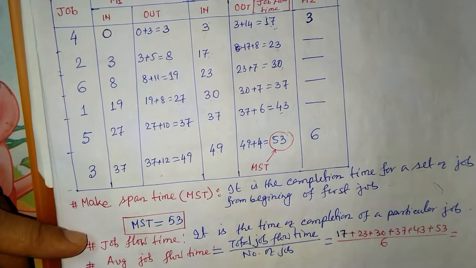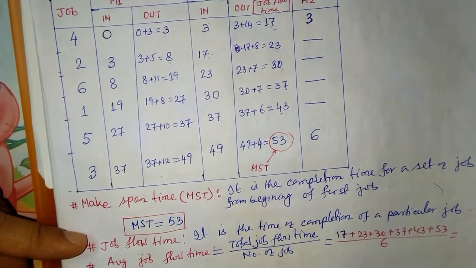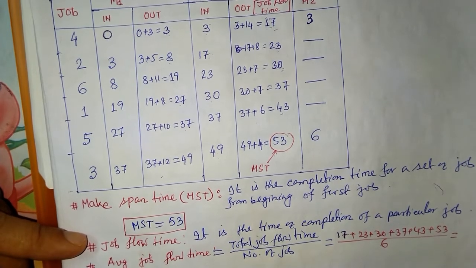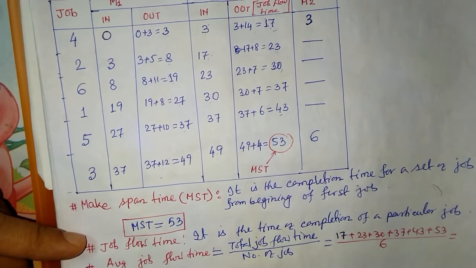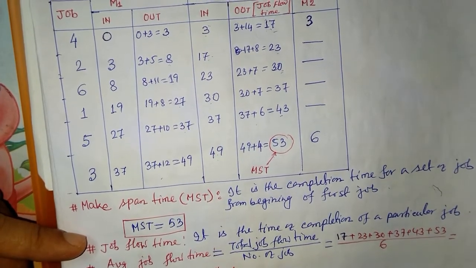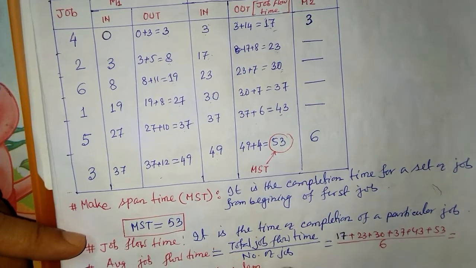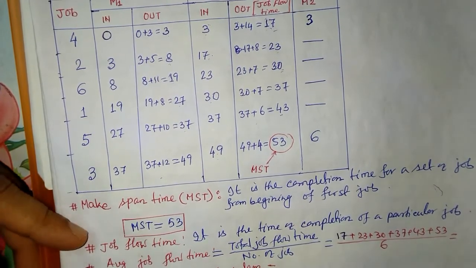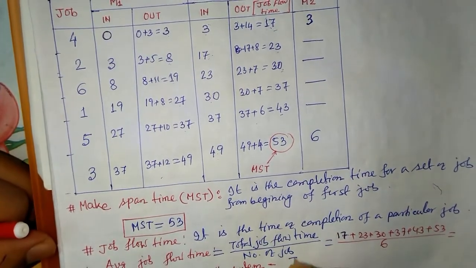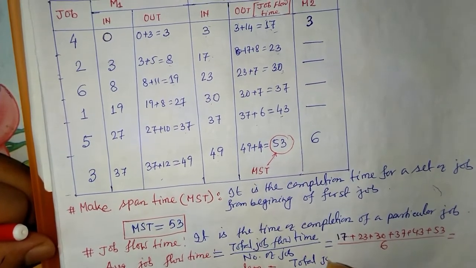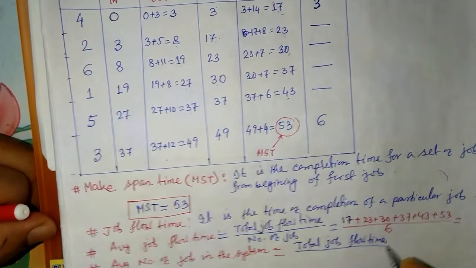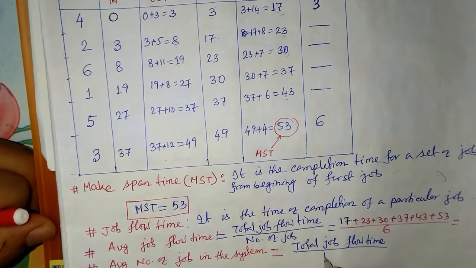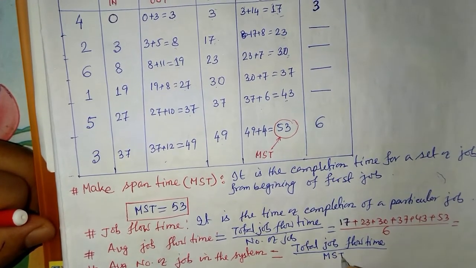Okay, next we have the average number of jobs in the system. That is the ratio of total job flow time by MST, the make span time.